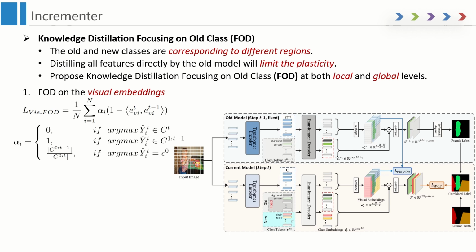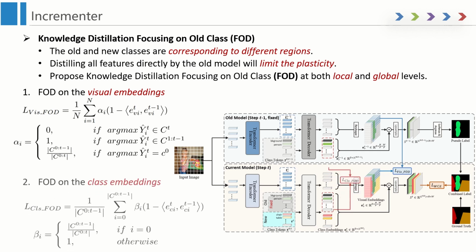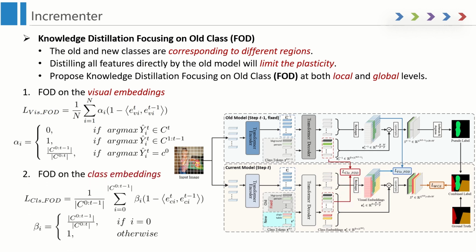The visual embeddings represent the visual features of local patches, so the distillation on visual embeddings is local-level distillation, while class embeddings capture the global information of each class through the transformer decoder. Thus, we further perform knowledge distillation focused on the old class embeddings, as the features in the red dashed box, with the above distillation method at the local and global levels. We improve both the stability and the plasticity of the model.